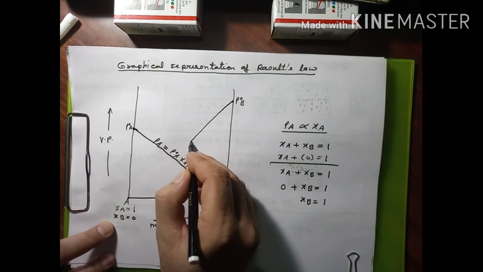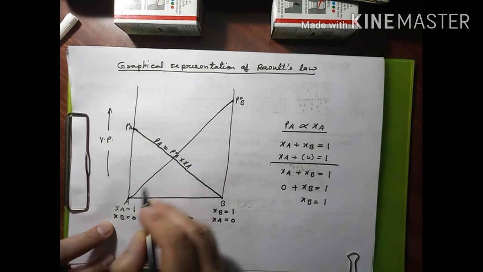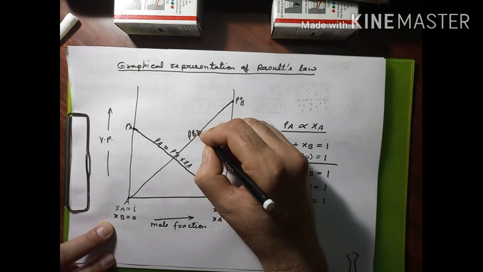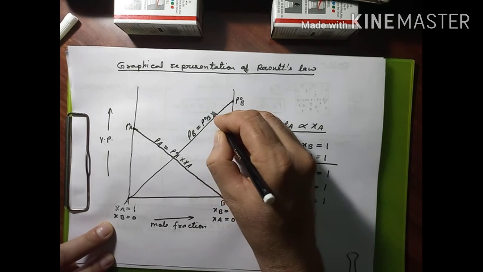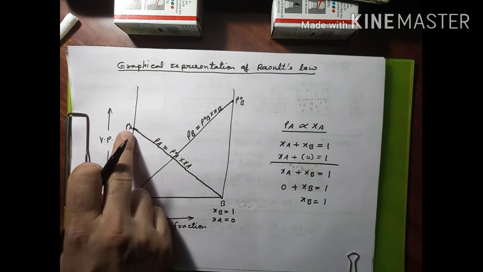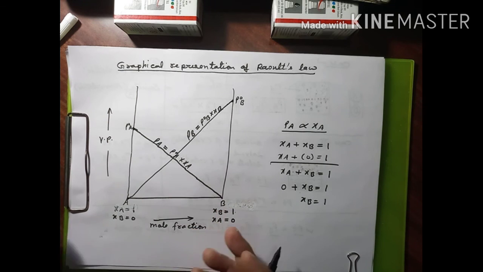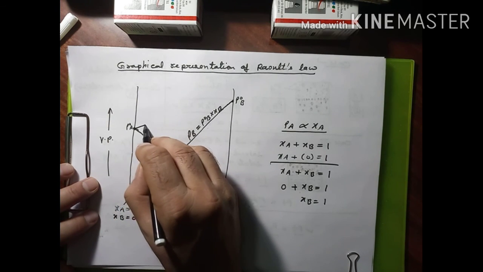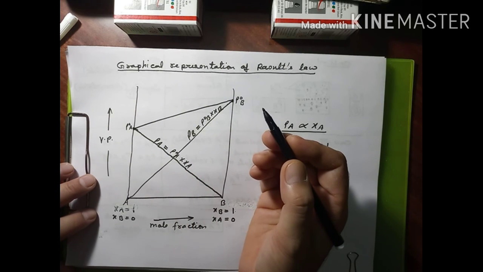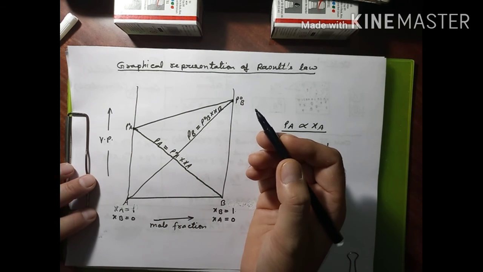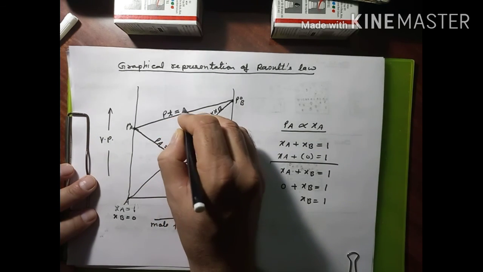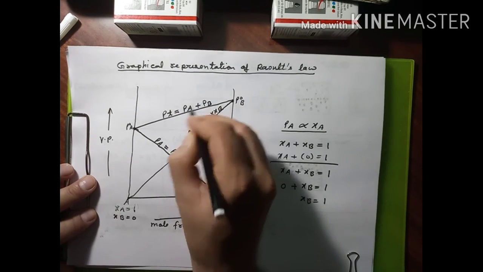So I am drawing another graph. At this point it is P naught B, but as we move ahead, it will be equal to PB, and PB is equal to P naught B into XB. So this is the graph for component B and this is the graph for component A. When we mix A and B together, the total vapor pressure exerted in the container is equal to the sum of the partial pressures of components A and B. It means PT is equal to PA plus PB.